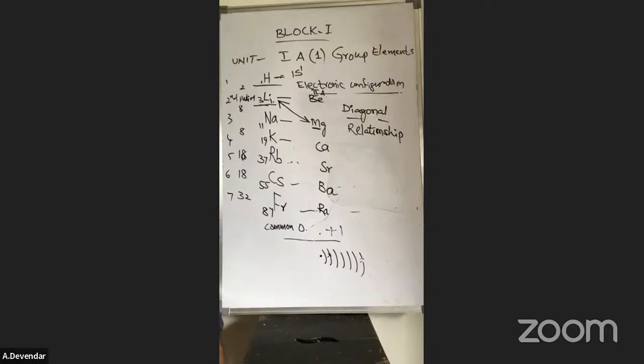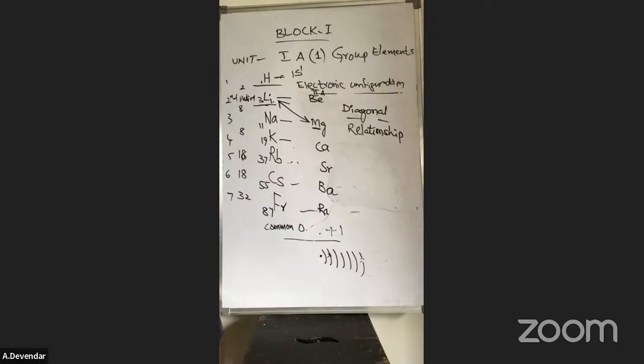In what properties do they resemble? Size is almost similar. Lithium size is 152 picometers. No need to worry about remembering this, that is for numericals. Okay, 152. Size is similar.